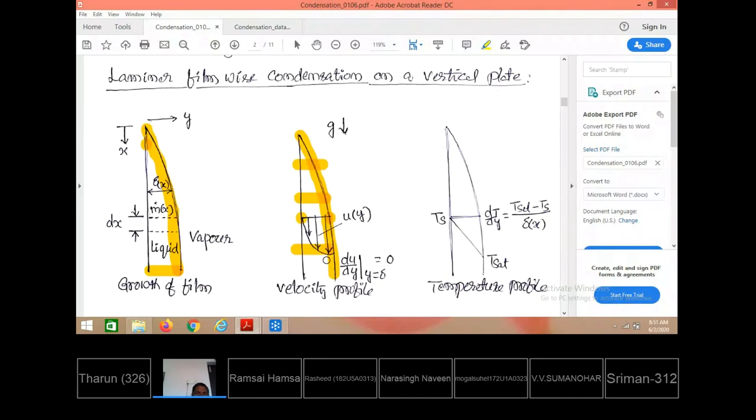And for the temperature profile, the plate has the temperature Ts, and the vapor has the saturation temperature T saturation. The maximum temperature difference between the plate and the interface is T saturation minus Ts.